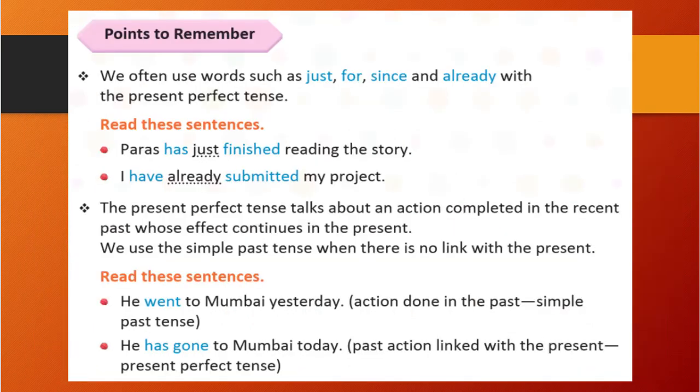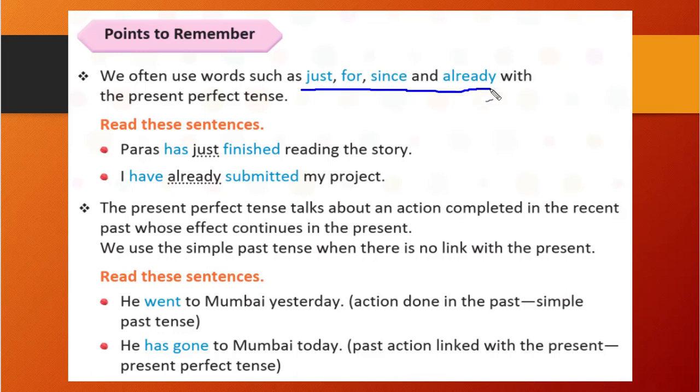Let's see further. Some points we require to remember. So what are those? We often use words such as just, for, since and already with the present perfect tense. Whenever we write present perfect tense, mostly we will use these words. Those are just, for, since and already.